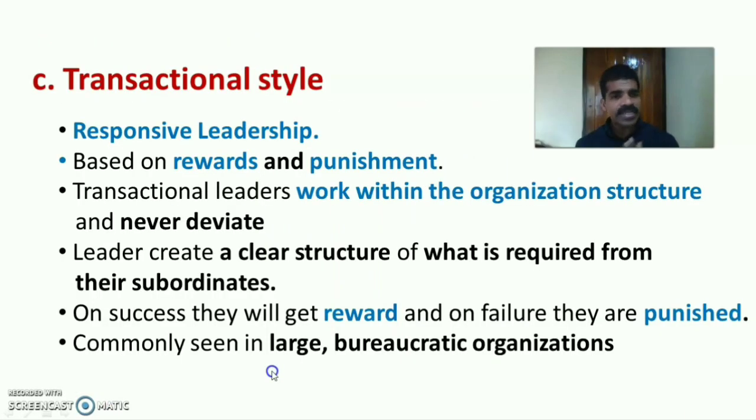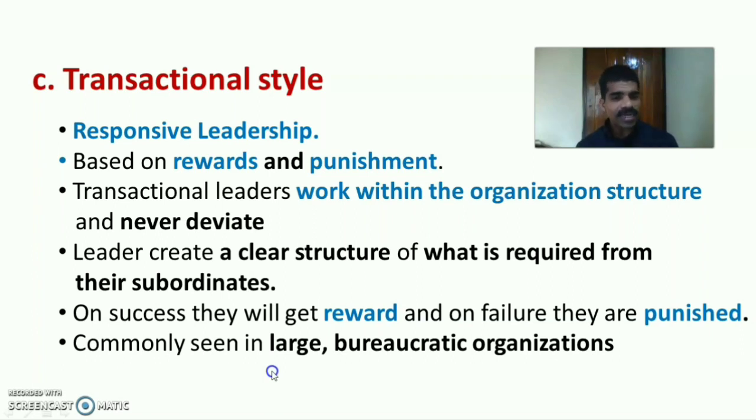So next is transactional leadership style. This is also known as responsive leadership style. Transactional style is based on rewards and punishment. Transactional leaders work within the organization structure and they never deviate. They work according to the organization pattern and organization structure. They won't deviate from that.